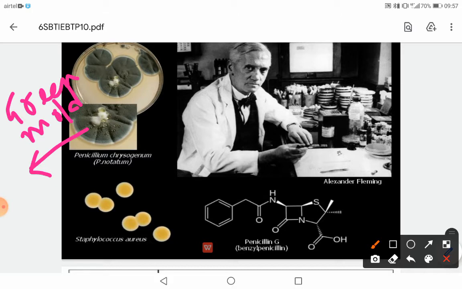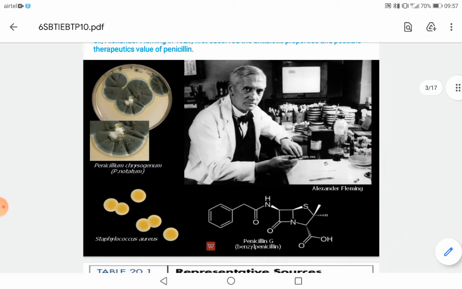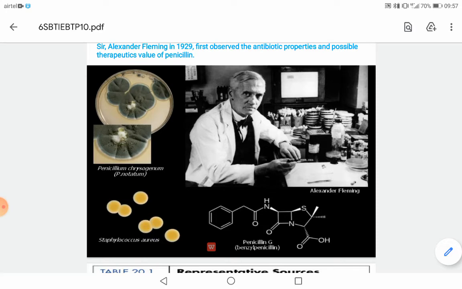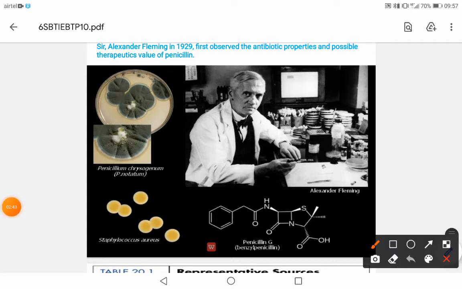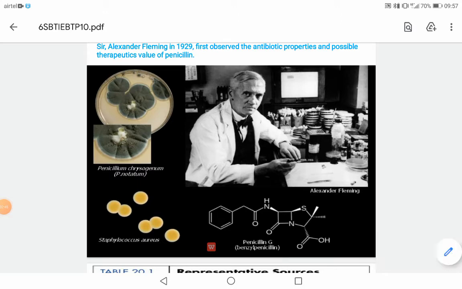So he could interpret that this green mold could produce some molecule which could not allow the growth of this Staphylococcus aureus bacteria, and later it came to be known as antibiotic, and the first ever antibiotic, penicillin. And this is the structure of penicillin, and this is Sir Alexander Fleming, and this is his working bench where you can see a lot of plates, right? Okay.